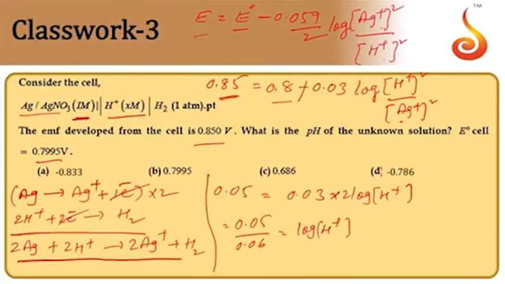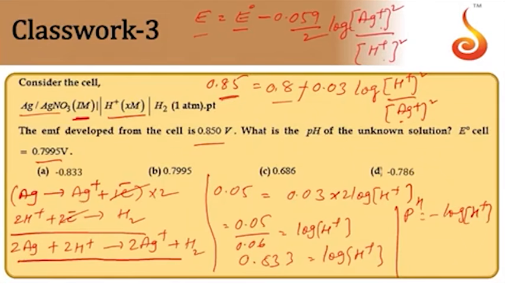0.05 by 0.06, the value will be 0.833, 3 by 5, 833 is equal to log of H plus. We require pH, and pH is equal to minus of log H plus. So let us take negative sign on both sides. So minus log H plus will be equal to minus 0.833. So the answer is minus 0.833.